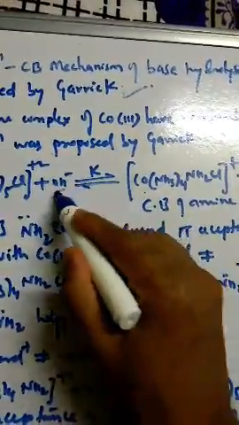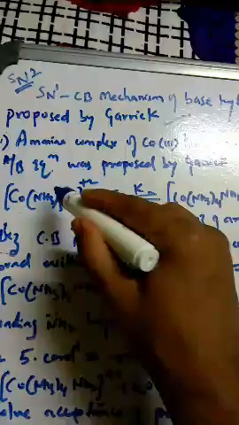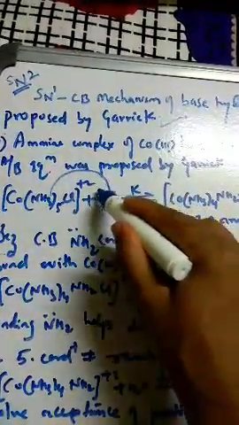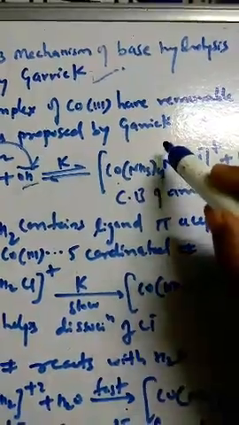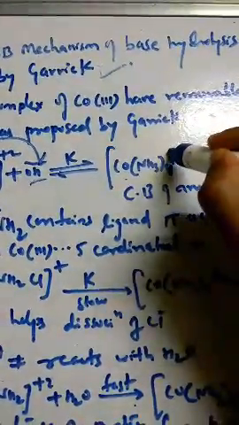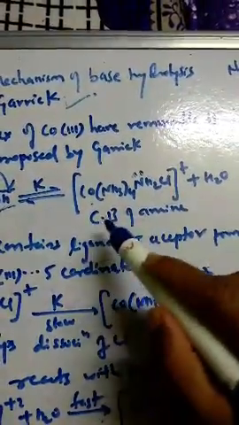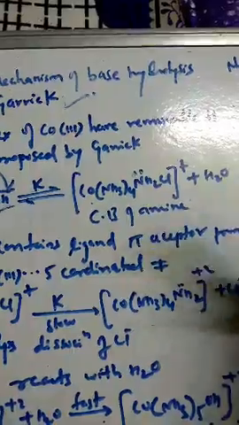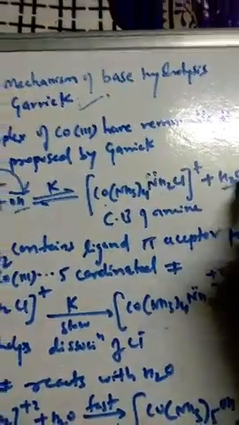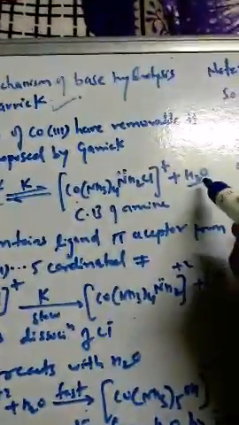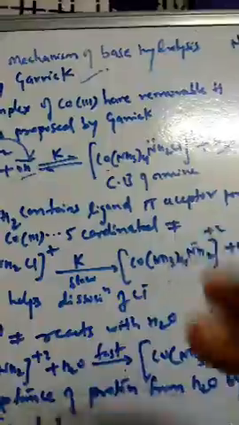Here the OH minus is taking one of the protons from this NH3, and the OH minus has been protonated. So you get an NH2 ligand present, which we call the conjugate base of the amine, and H2O. The OH minus takes the proton and forms the water molecule. This is called the conjugate base of the amine. This is one important concept in the SN1 mechanism.